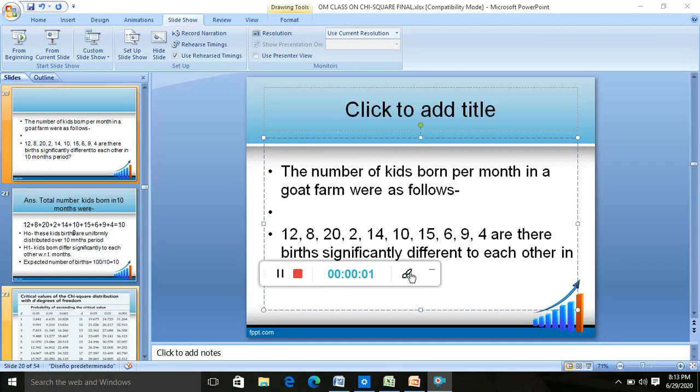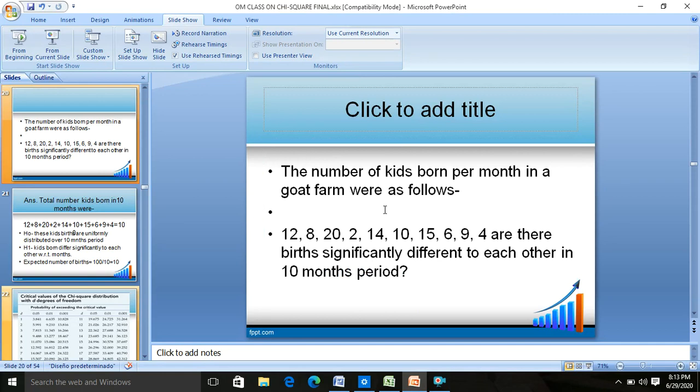So continuing with the class we were talking about right now, the number of kids born per month in a goat farm were as follows: 12, 8, 22, 14, 10, 15, 6, 9, 4. Are these births significantly different to each other in a 10 months period? So how do we intend to solve it? 12, 8, 22, 14, 10, 15, 6, 9 and 4.